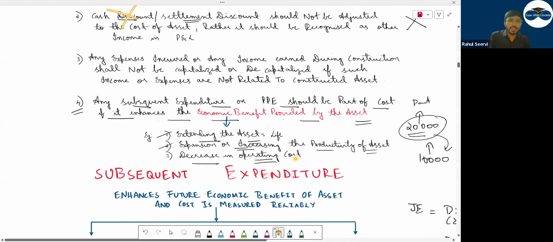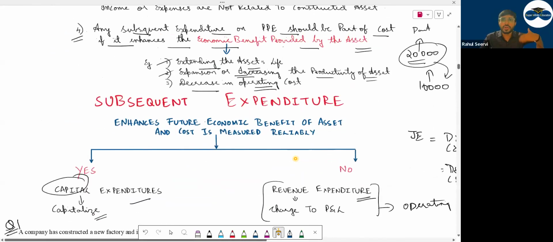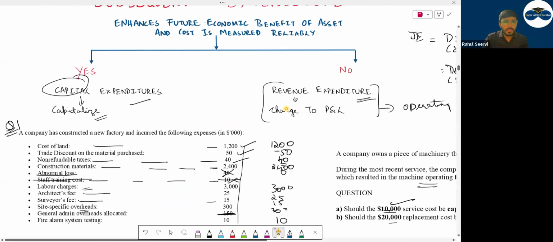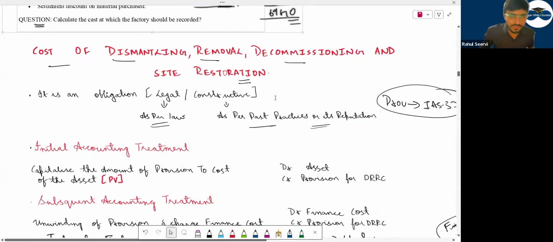Then we discussed subsequent expenditure. Capital expenditure, it is increasing the performance or income from that, so you will capitalize, you will include in the cost. If revenue expenditure, charge to P&L under operating category. We have done this question. Then we have discussed the cost of dismantling.